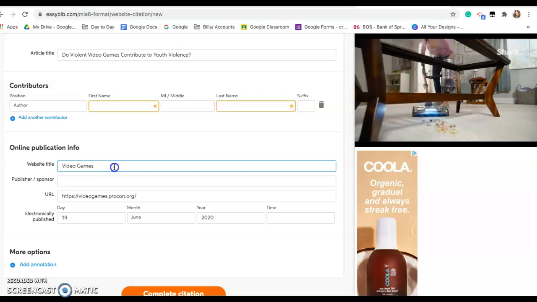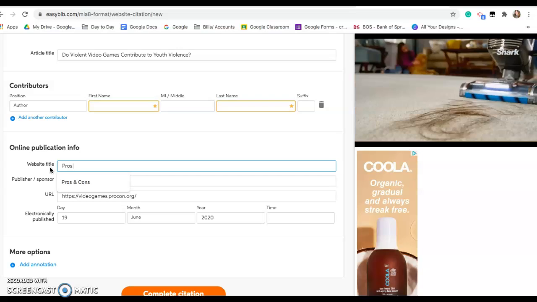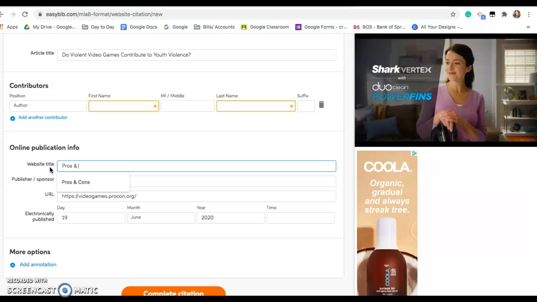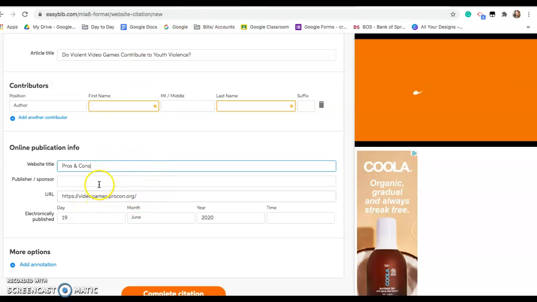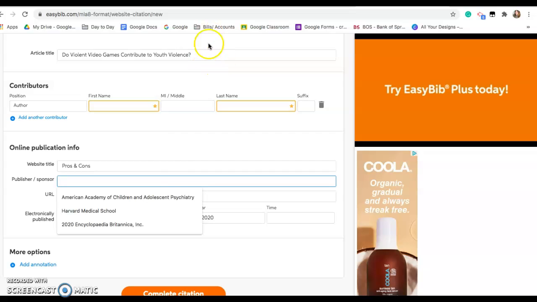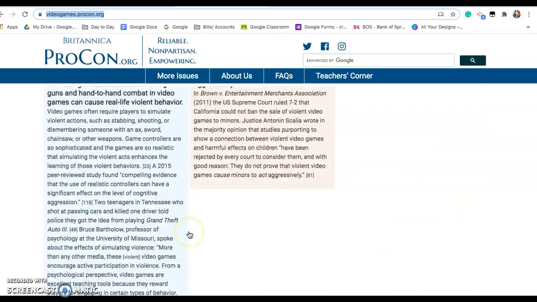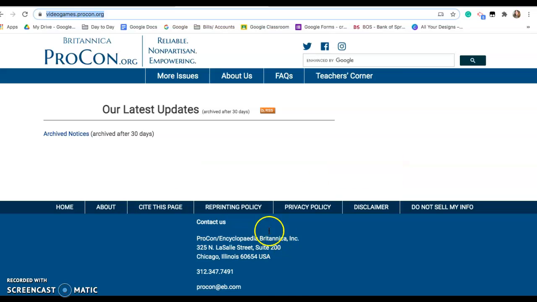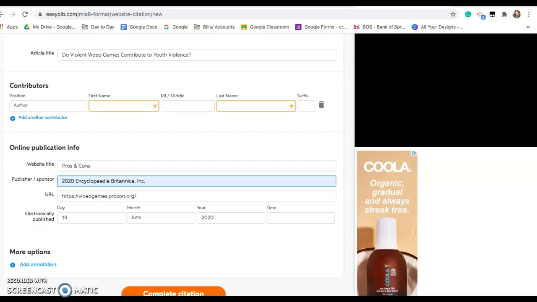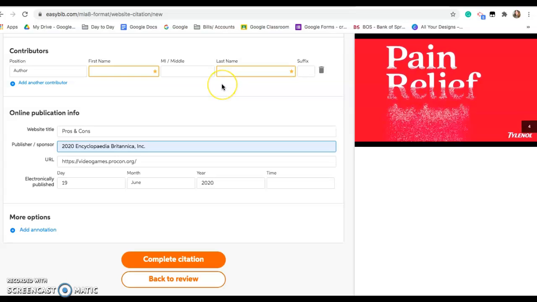The website is not Violent Video Games. The website is Pros and Cons. You can see that right there. The URL right here. The sponsor, which is actually Encyclopedia Britannica, which you can find down here. That's who has sponsored this. Here's the address, all of that. They've reserved all these rights. So a lot of times you can find information if you're missing it on this part.